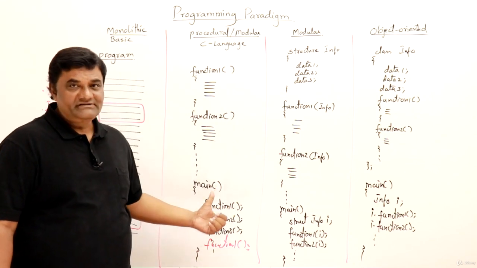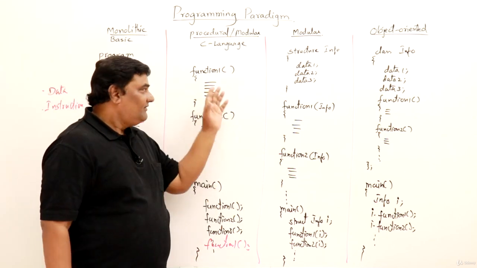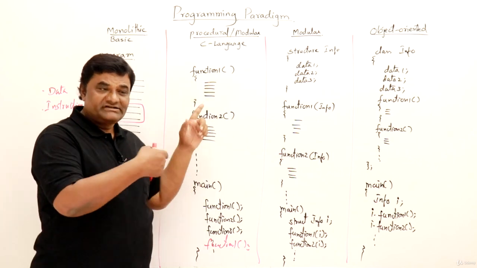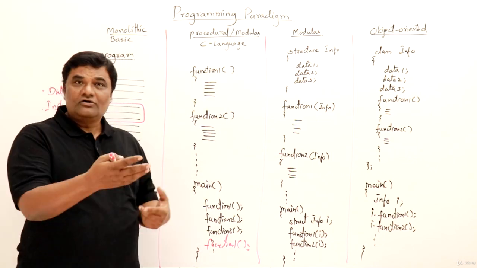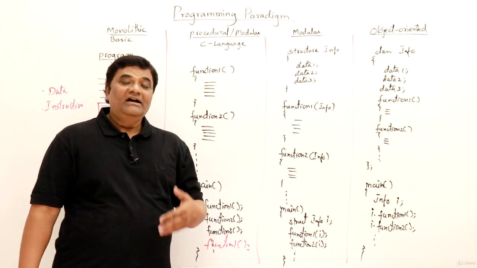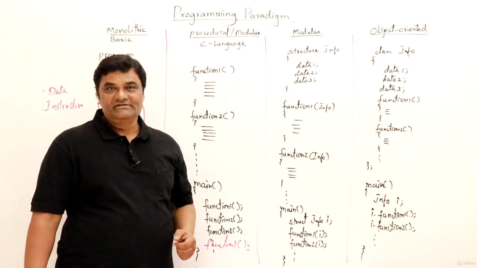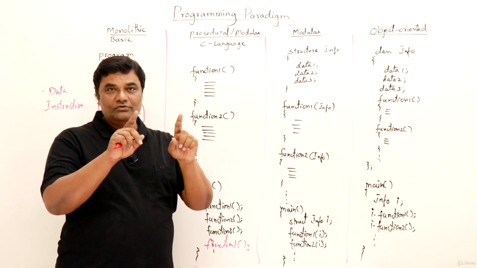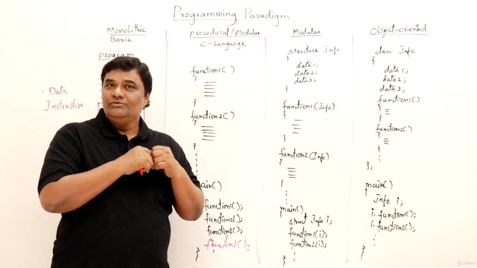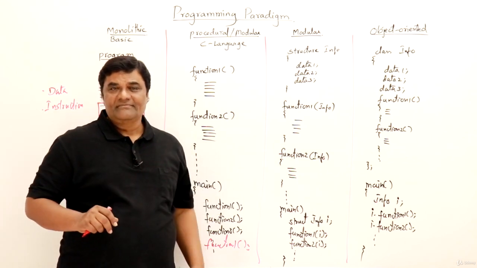Now what are the benefits? The benefit is, once you write the function, you use it in this program, or you can also use it in another program, and you can even share it with other programmers in other projects. So that is reusability of code. Once a function is written, it can be used a number of times.